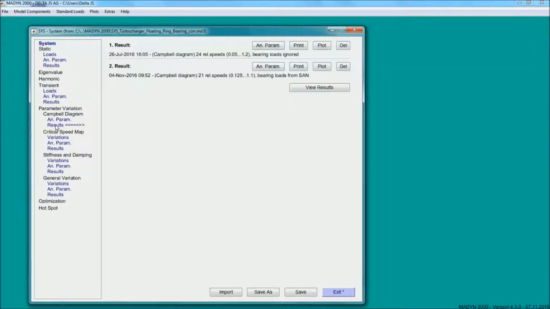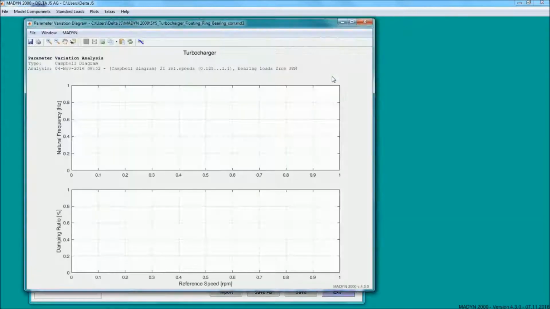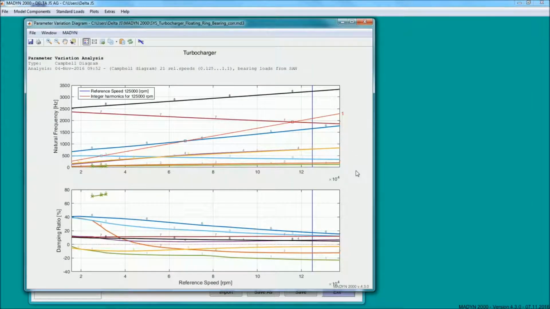Now let's look at the results of the linear analysis. According to the Campbell diagram, three modes are unstable. One can see that the damping ratio of modes 1, 2, and 5 is negative.